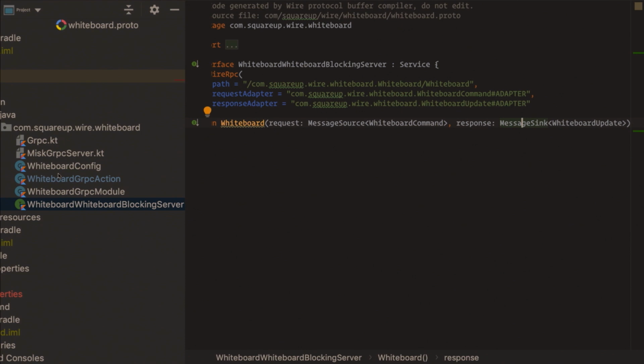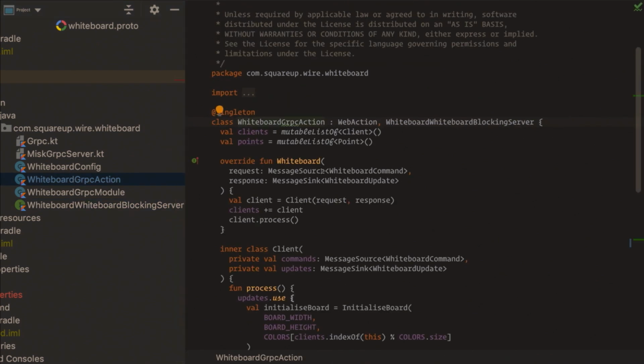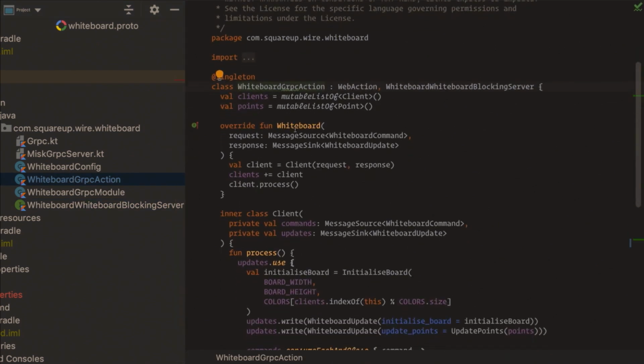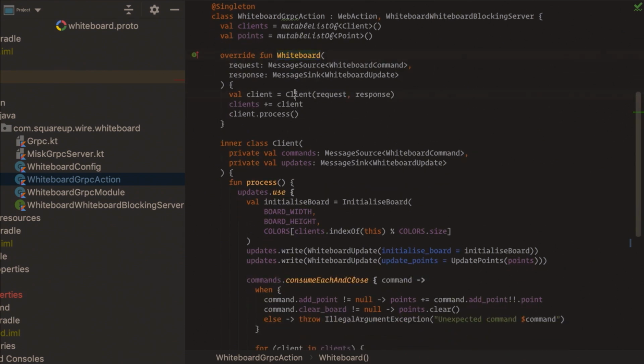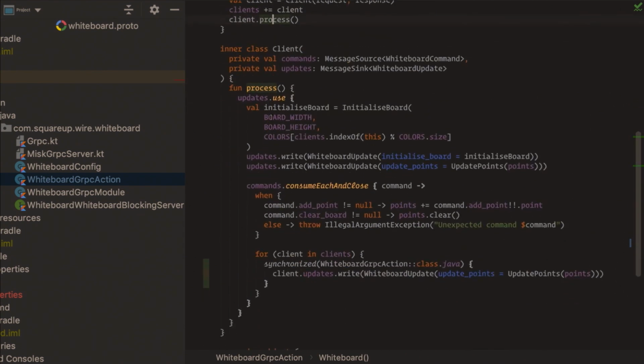To run the server, we use MISC, which is something developed at Cash App that is kind of open source, but not really released yet. And so our implementation goes here. This is a singleton instance, and every time a client calls the whiteboard method, this gets called. We create a client object, add it to the list, and just process it.